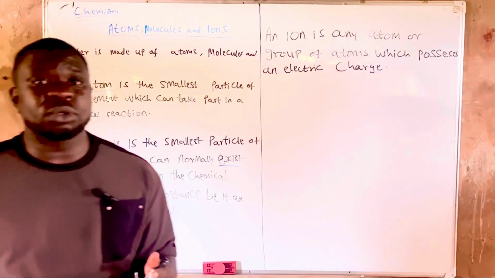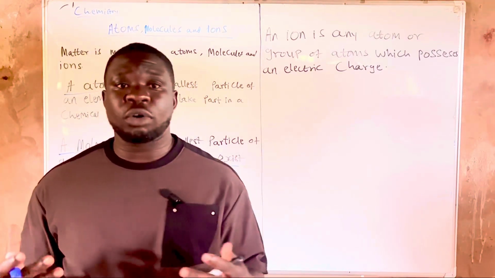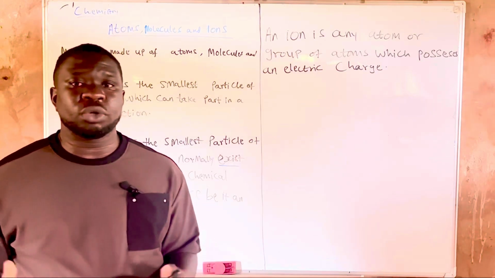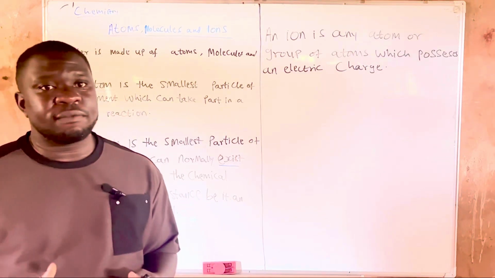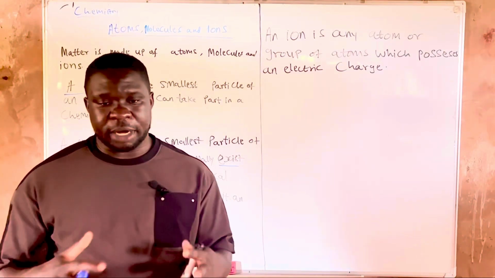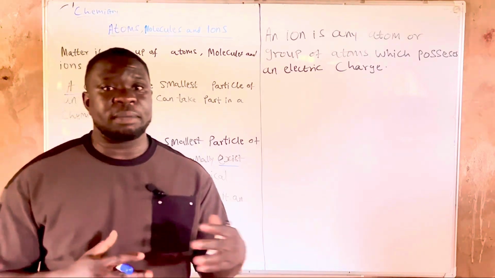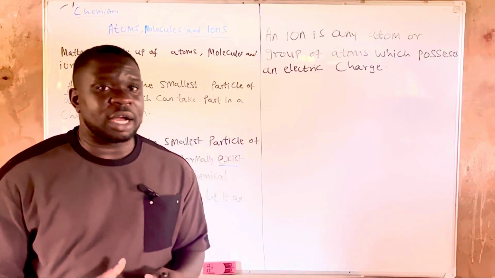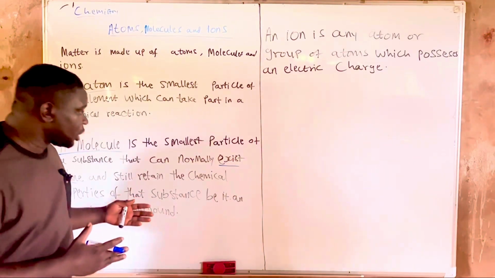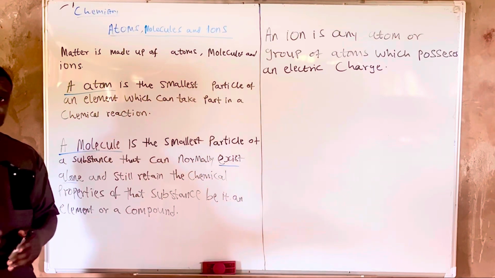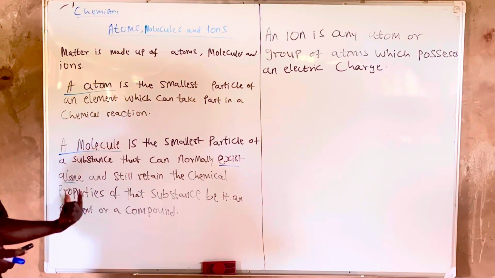We can have a molecule that is an atom. We can have a molecule that is just the molecule of an element. But we can also have a molecule that is just a molecule of a compound. And a compound is just different elements joined together. But whether it is an element or a compound, as long as it can exist alone and still retain the chemical properties of that substance, then we say it is a molecule.